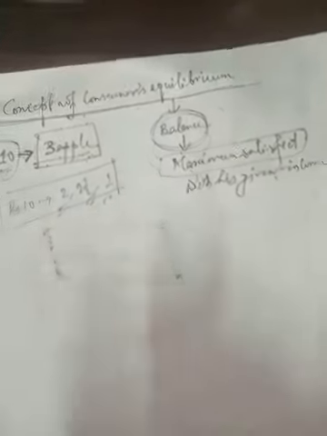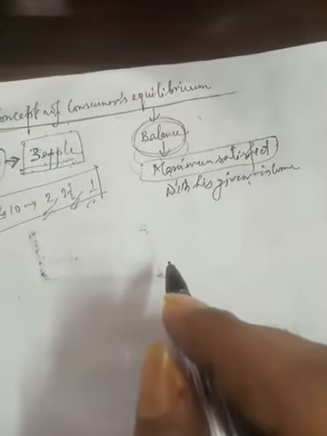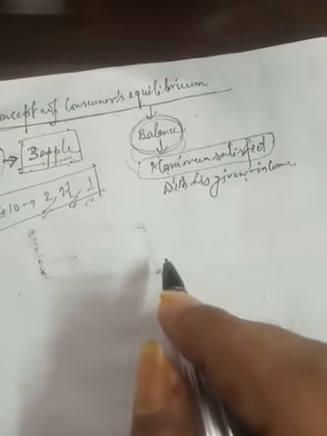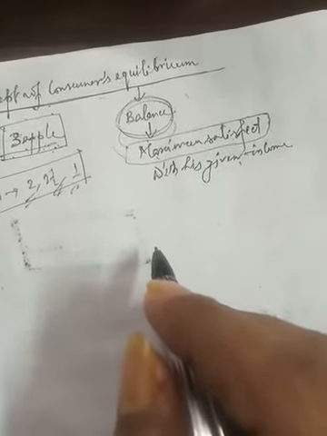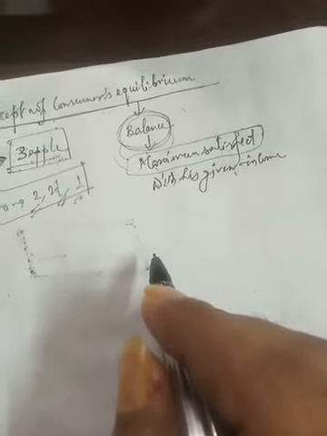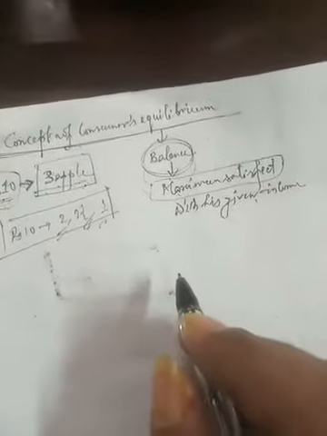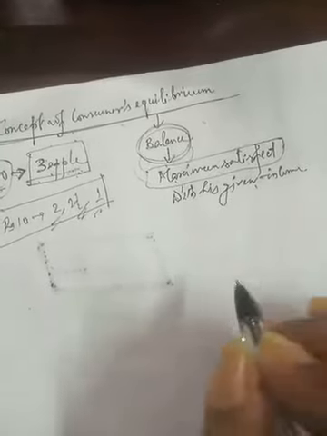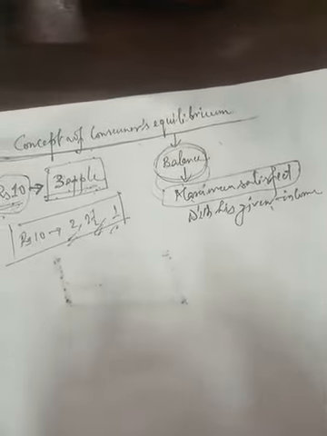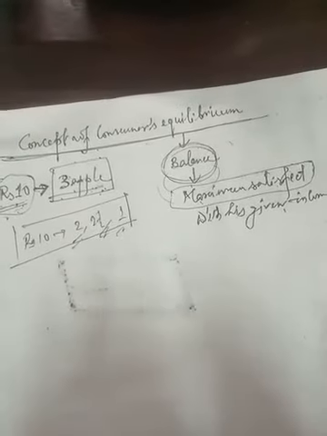Now, in other words, a consumer is in equilibrium when he regards his actual behavior as the best possible under the circumstances and feels no necessity to change his behavior as long as circumstances remain unchanged. So consumer equilibrium is a position where he regards his actual behavior as the best possible.